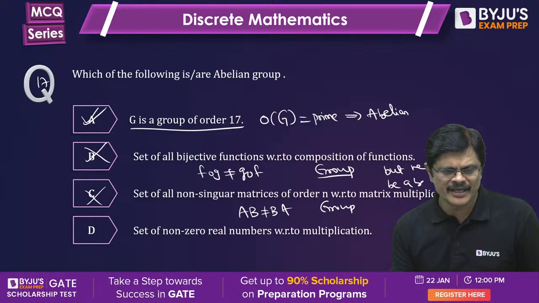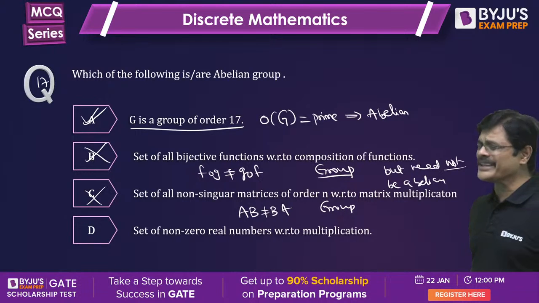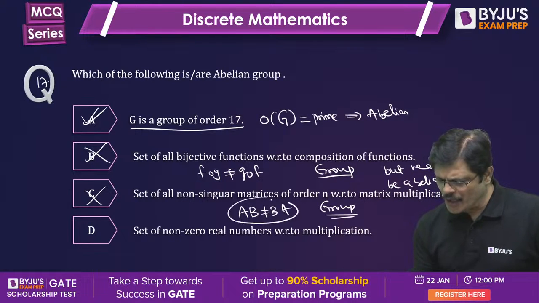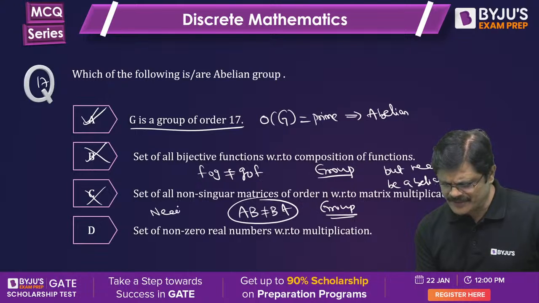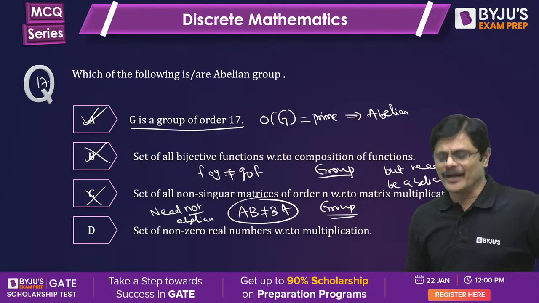It need not be abelian. Not a group but need not be abelian, or not abelian also you can say, because you are saying set of all non-singular matrices.